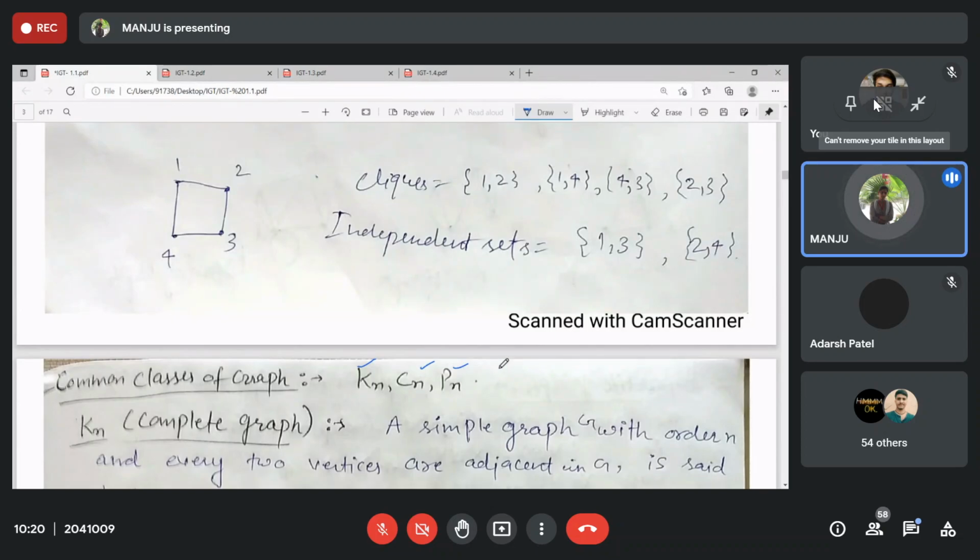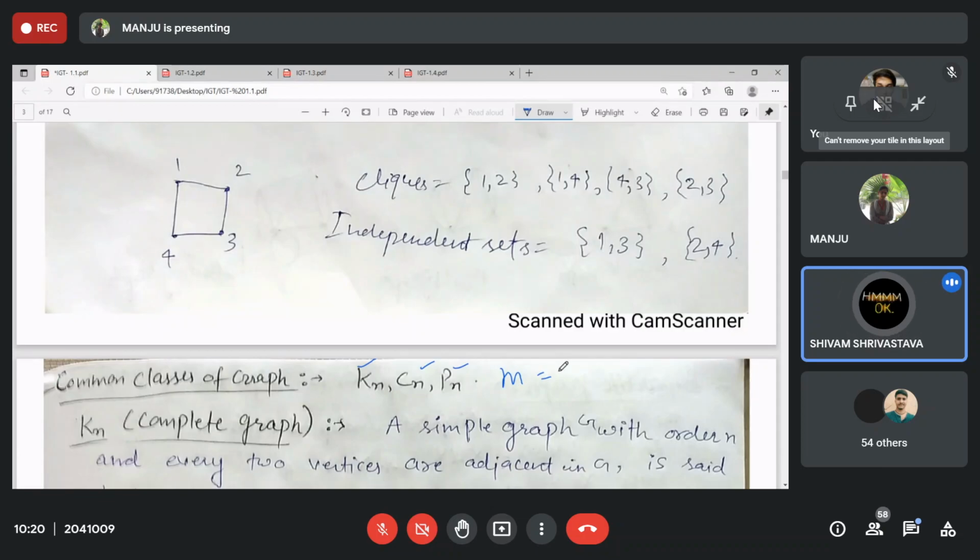Tell me about the size of Kn, Cn, Pn. Size of Kn is n into n minus 1 by 2, or you can just say nC2, right?